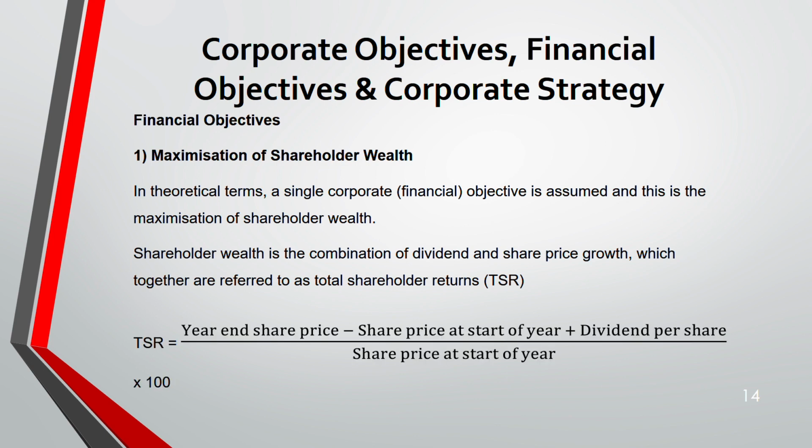So the formula is given here. You'll be given all this. The only thing is you should be able to calculate: year-end share price minus share price at the start of the year, plus dividend per share, divided by share price at the start of the year. Multiply this by 100. That 100 is supposed to be multiplying with that fraction only, so that you get it in terms of percentage.